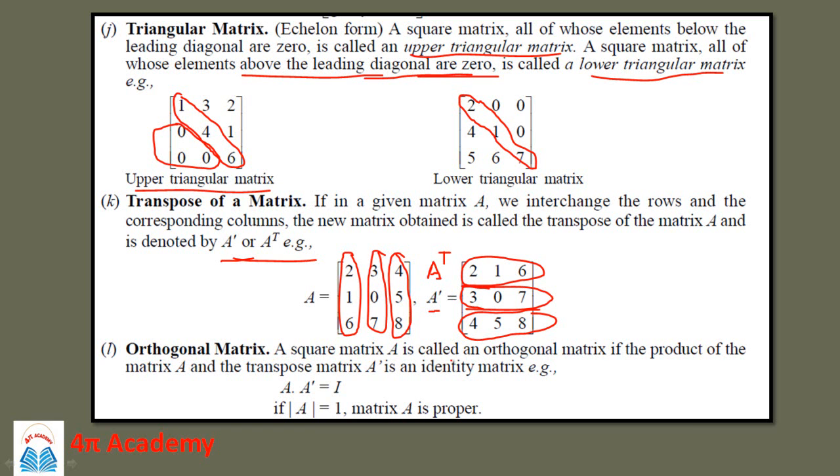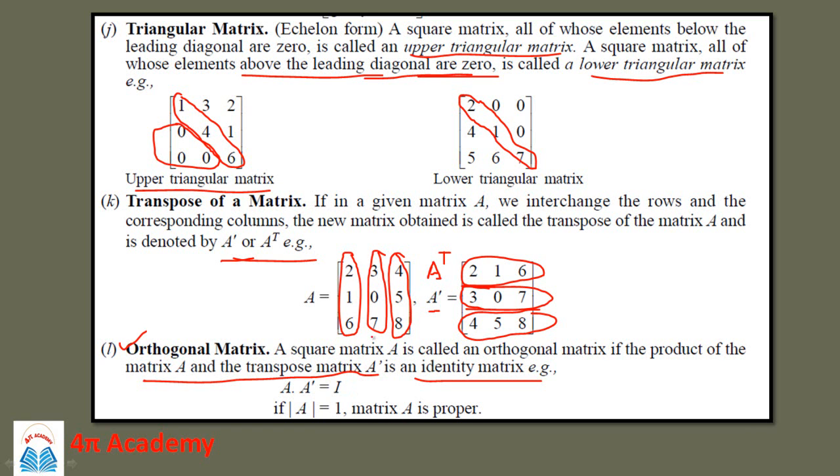So a square matrix A is called an orthogonal matrix if the product of the matrix A and the transpose matrix A dash is an identity matrix. So you have to remember this property, that if A into A transpose is equal to I, that is identity matrix, then it is called an orthogonal matrix.